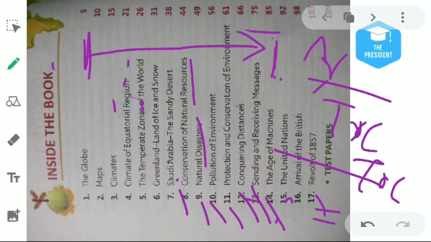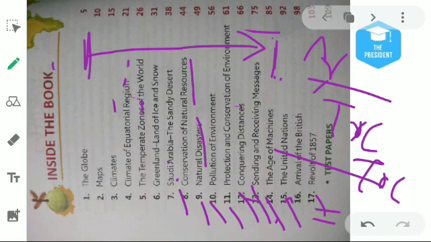Then chapter number 14 will be about the age of machines. We have machines to make clothes, to produce clothes, biscuits, kurkure, etc., food crops. We are using machines all the time, so we will learn about it and compare with the ancient time or the medieval time.